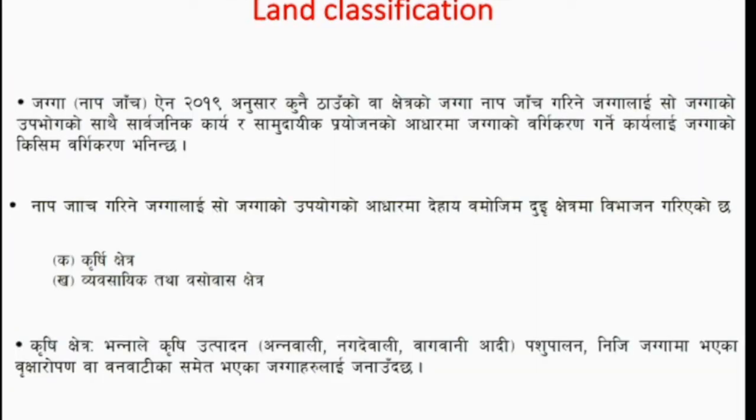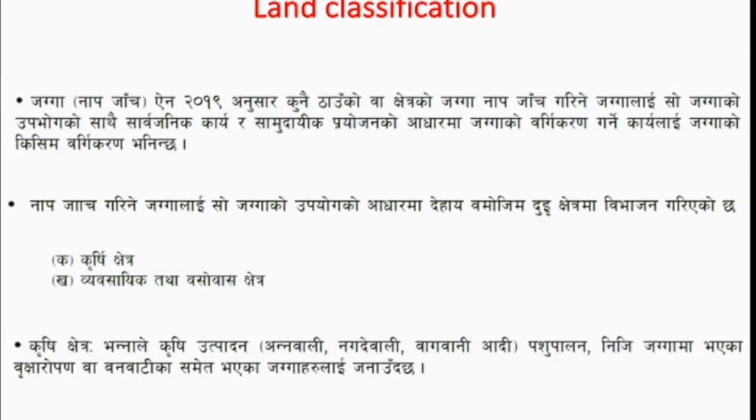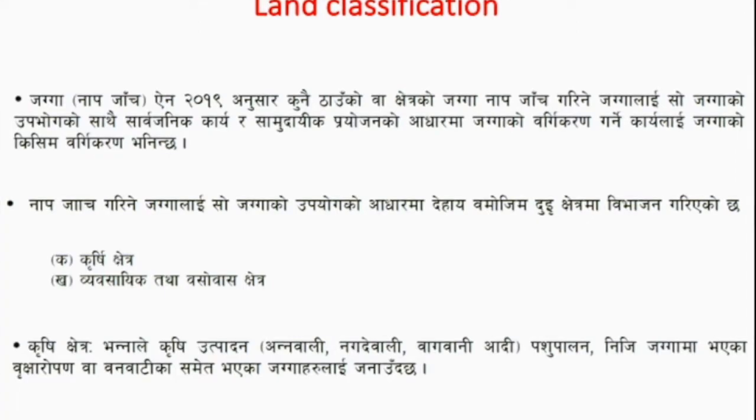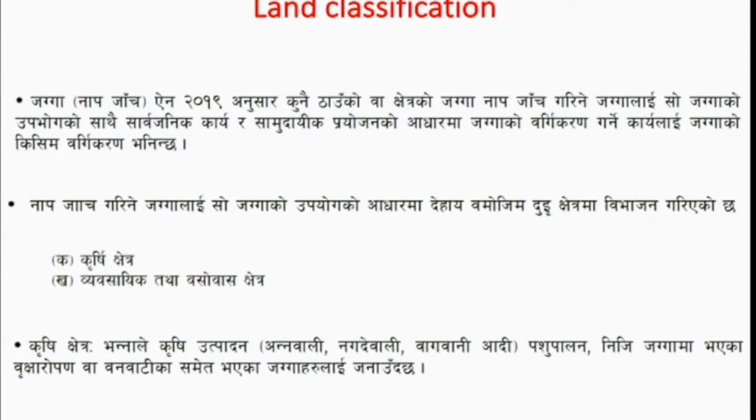And there are two types of classification. These are agriculture, and industrial or residential. Only these two classifications are done, and there will be a committee chaired by the chief district officer, with the Malpot officer, survey officer, tax officer and district development officer.